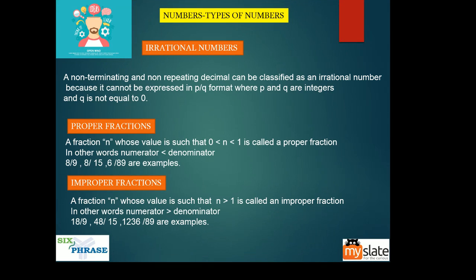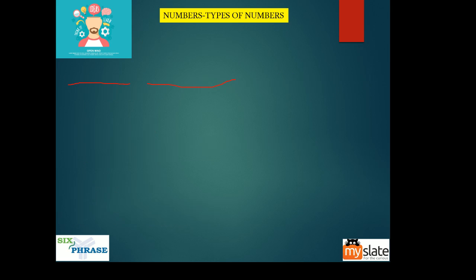A non-terminating and non-repeating decimal can be classified as an irrational number because it cannot be expressed in p by q format, where p and q are integers and q is not equal to 0. Just concentrate on this case: non-terminating, non-repeating decimals. I'm going to give you those decimals. Where do we find them? Yes, we'll find them.